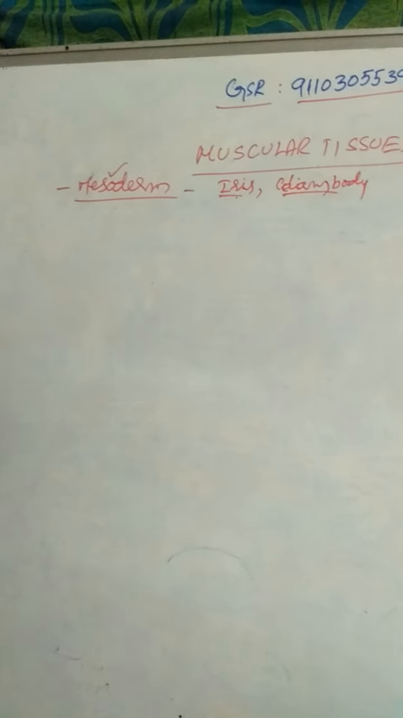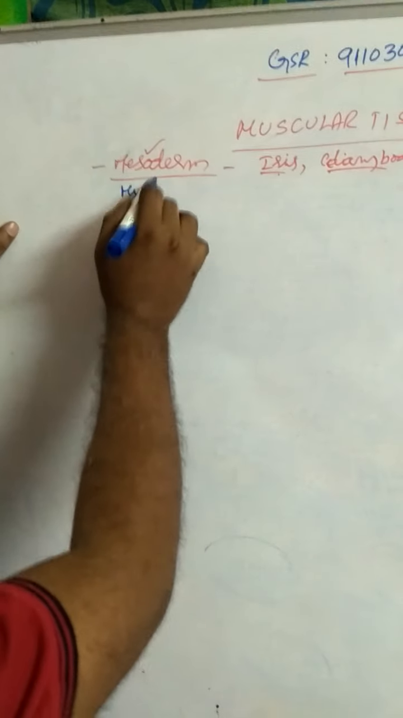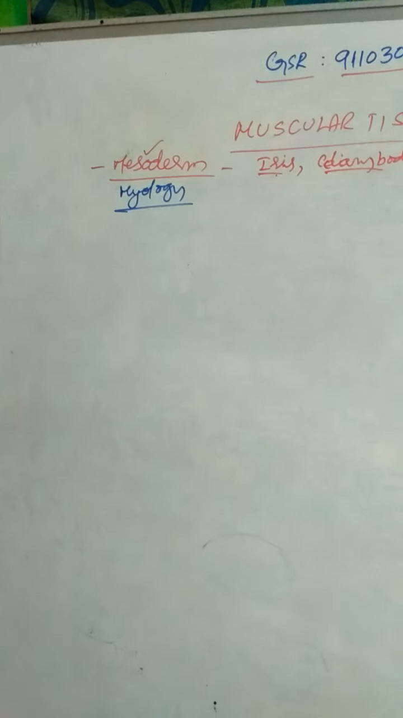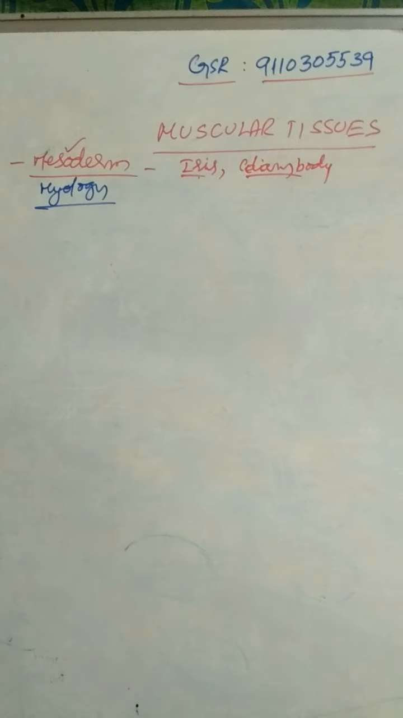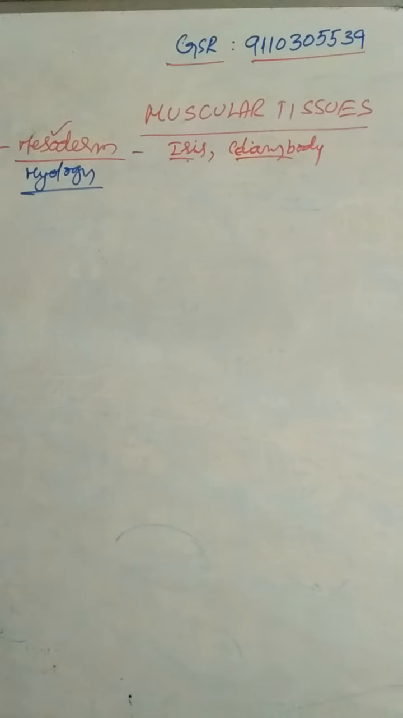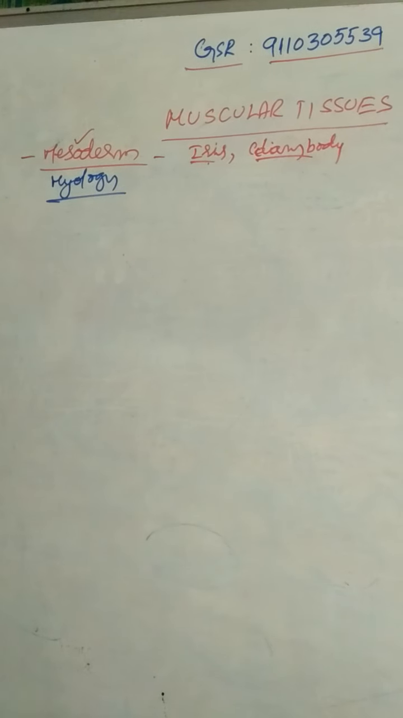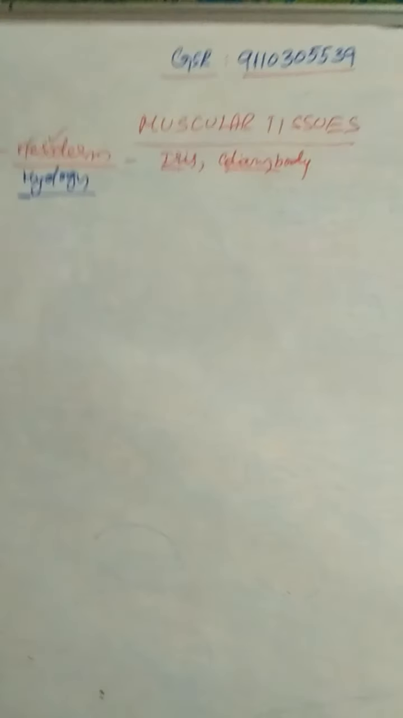Study of muscles is called myology. What is myology? Study of muscles is called myology. There are three types of muscles: skeletal muscles, smooth muscles, and cardiac muscles.